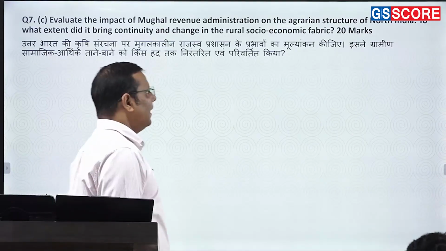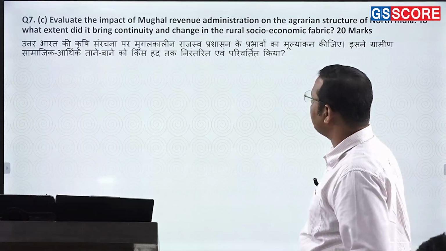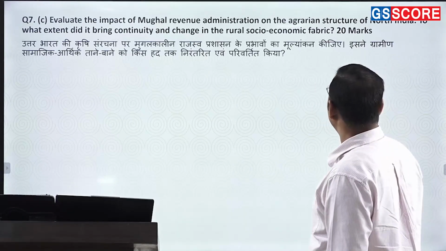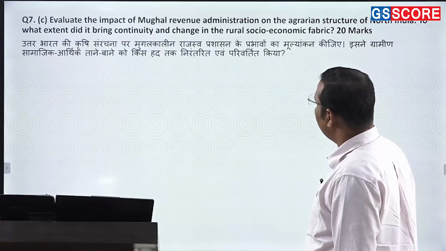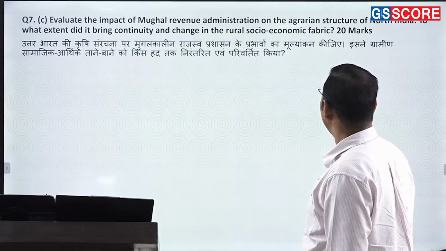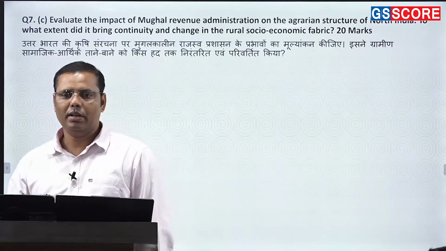Okay. Now next is the next question. This question was an intense question. Evaluate the impact of Mughal revenue administration on the agrarian structure of North India. To what extent did it bring continuity and change in the rural socio-economic fabric? Okay. Until and unless you have studied it properly, you won't be able to write it.